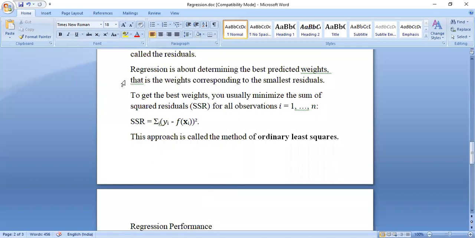So now, what does the regression actually do? Regression is actually determining the best predicted weights, that is, the weights corresponding to the smaller residual. So what does it mean? I will pass my independent variable input x to the function. The function will give me some output. That output I will compare with the original data, that means whatever data I have, y. So y minus f of x is done. So I have a list of y minus f of x. Out of that list, students,